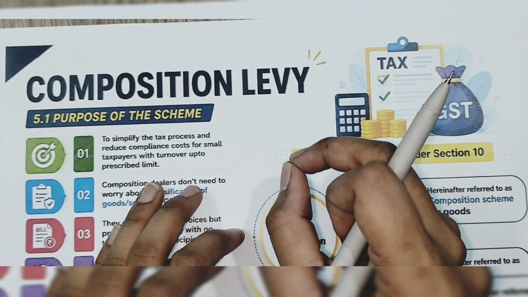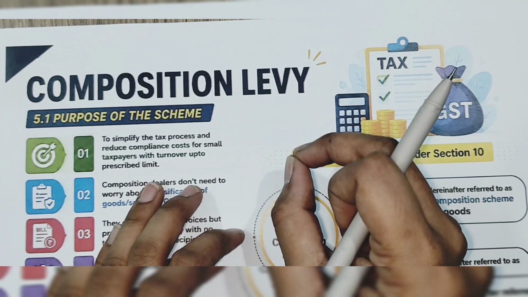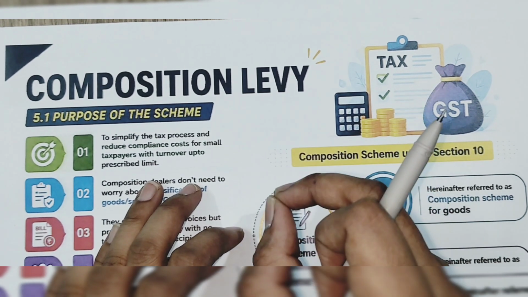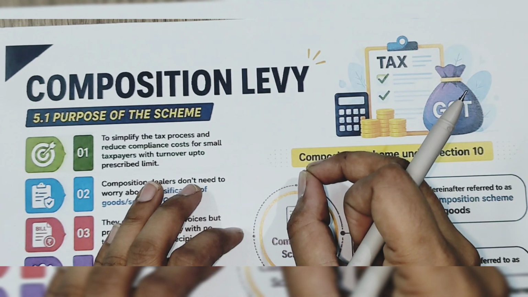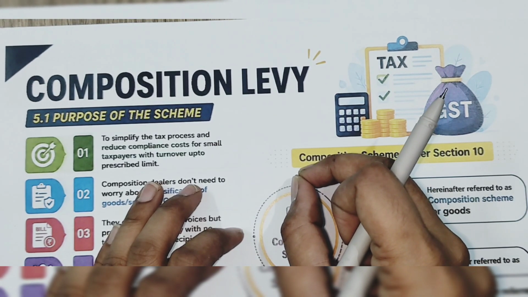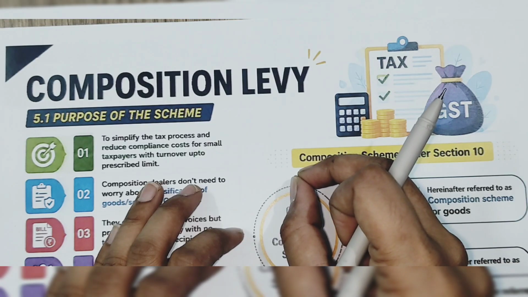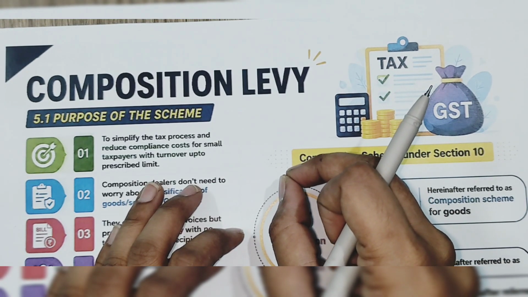It is very important. You have to understand this, because I have said the compensation levy is an optional scheme, right? And it has been given to whom? Small registered person. They are given a threshold limit already.